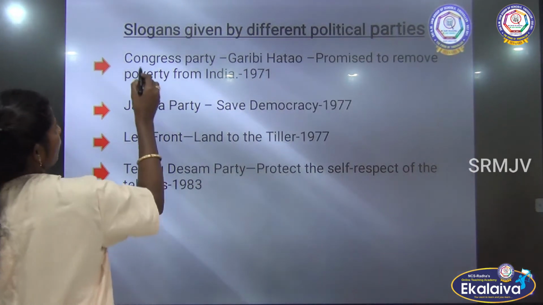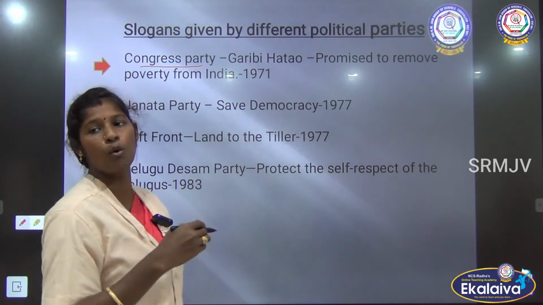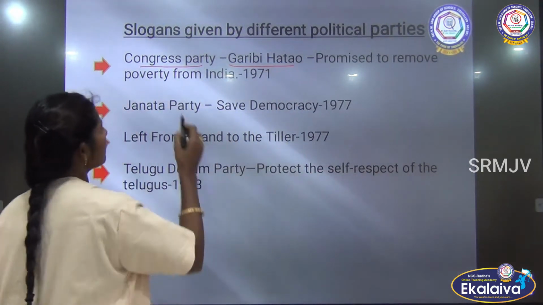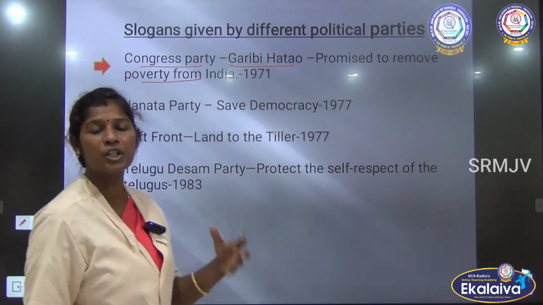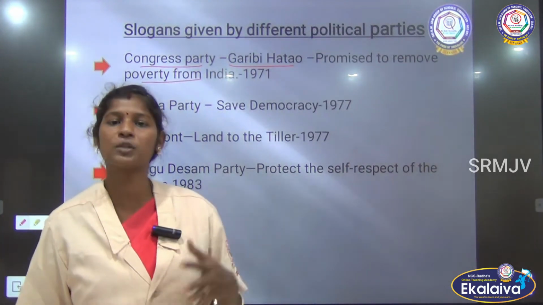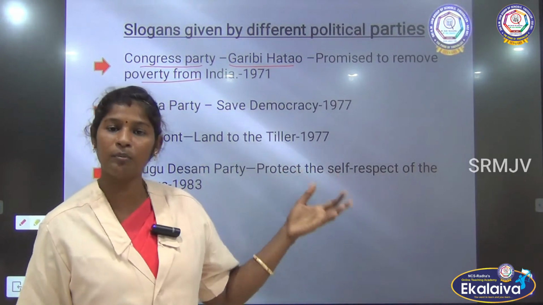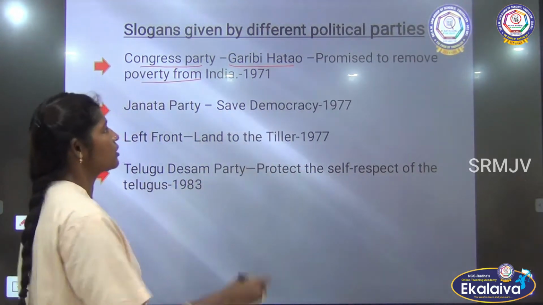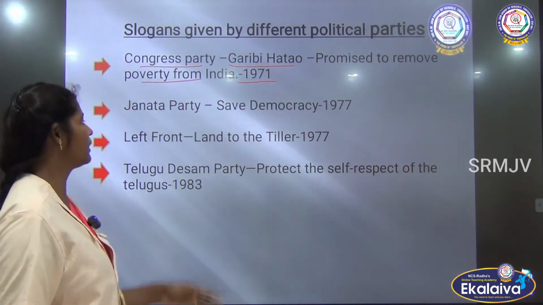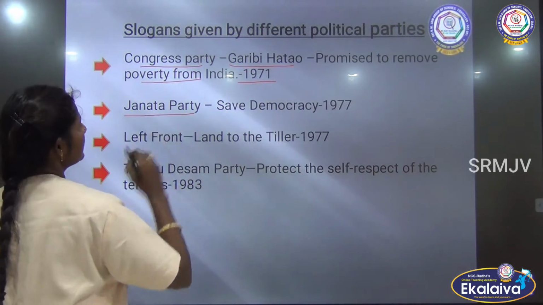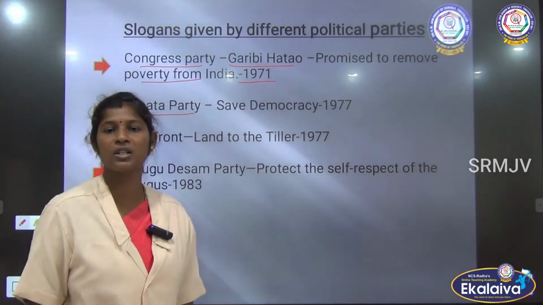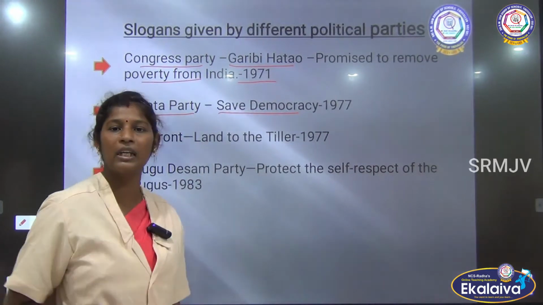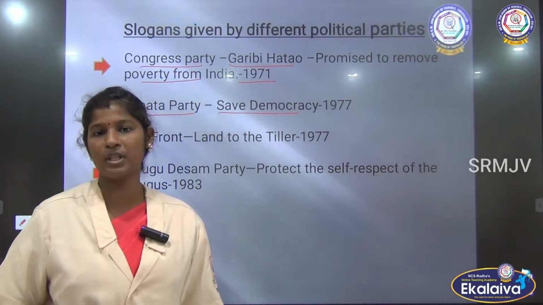First of all, the Congress party raised a slogan called Garibi Hatao, and it promised to remove poverty from India. So under the leadership of Indira Gandhi, the Congress party raised the slogan Garibi Hatao, that means remove the poverty from India, in the Lok Sabha election 1971. And another one, the Janata party under the leadership of Jayaprakash Narayan gave the slogan Save Democracy in the Lok Sabha election 1977.